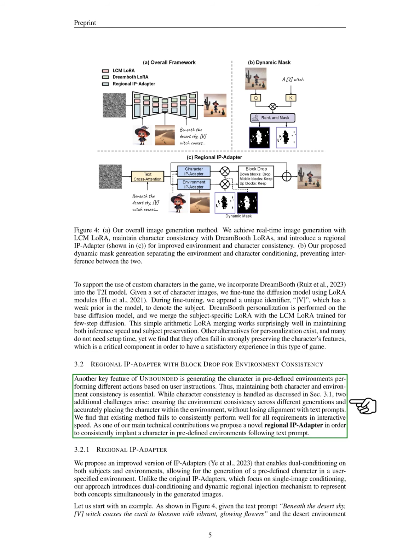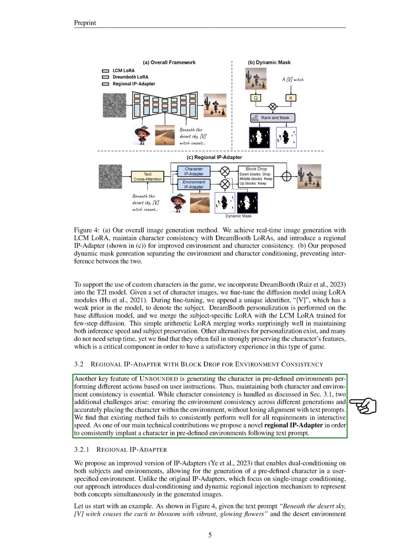Another important feature of Unbounded is the ability to generate characters in specific environments while performing actions based on user input. We must ensure both character and environment consistency. While we have addressed character consistency, we face challenges in maintaining environmental consistency and accurately placing characters without misalignment to text prompts. Existing methods often fall short in achieving this at interactive speeds. Therefore, we propose a new regional IP adapter that consistently places characters in predefined environments according to text prompts.